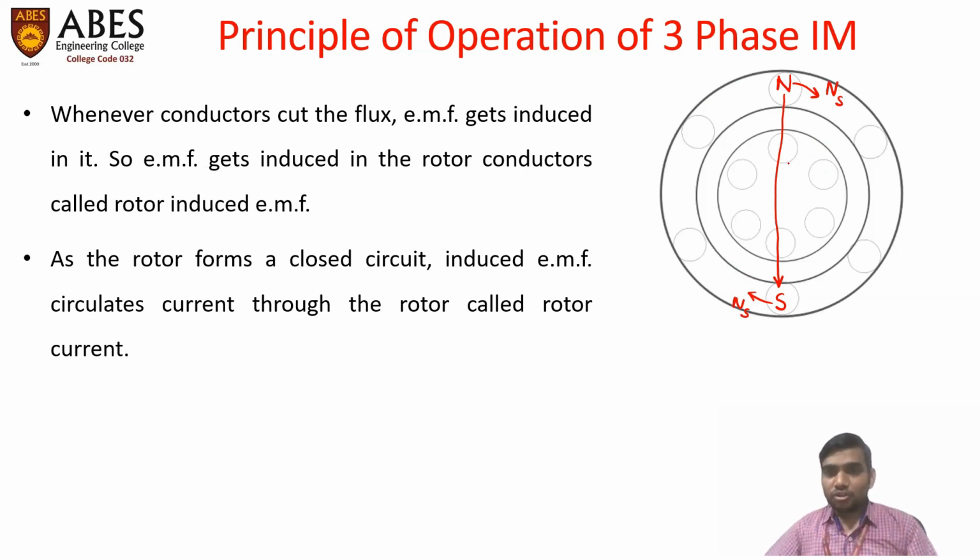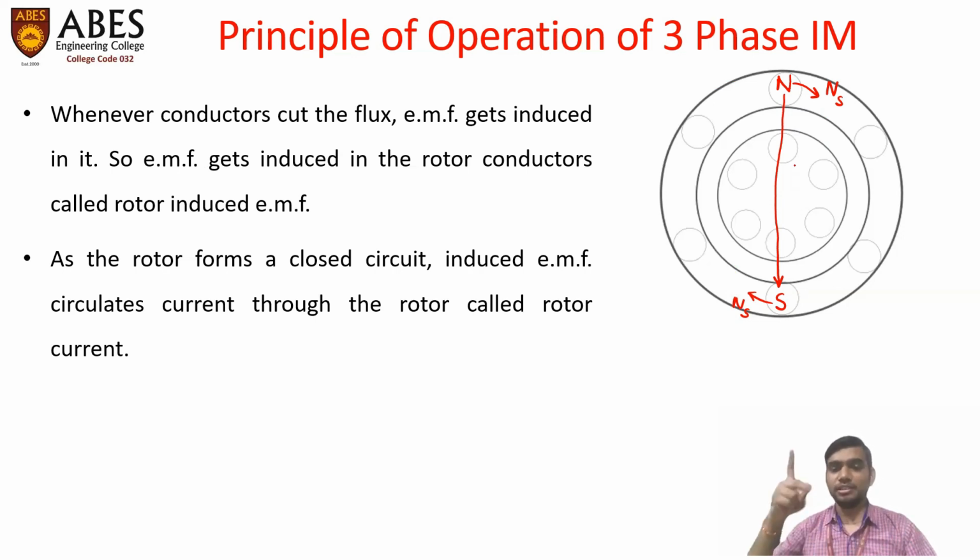Each rotor conductor is influenced by this magnetic field, and an EMF gets induced in each rotor conductor. The direction of the induced EMF can be found by using Fleming's right hand rule.